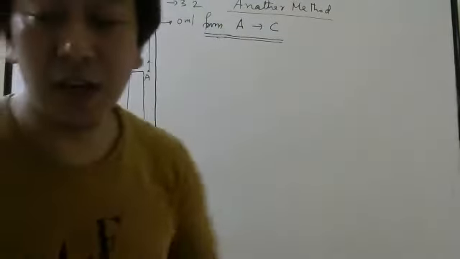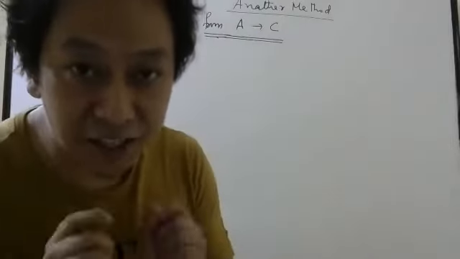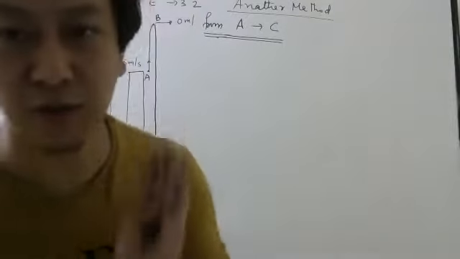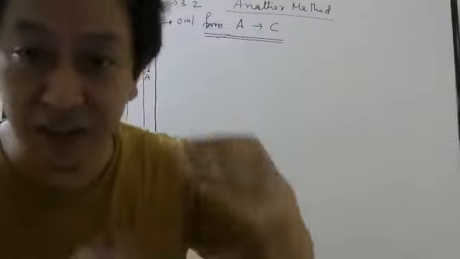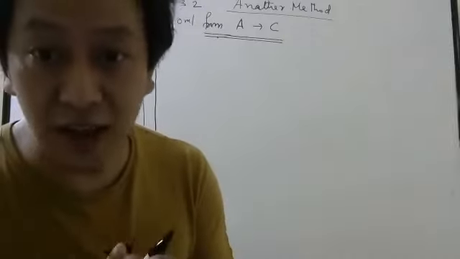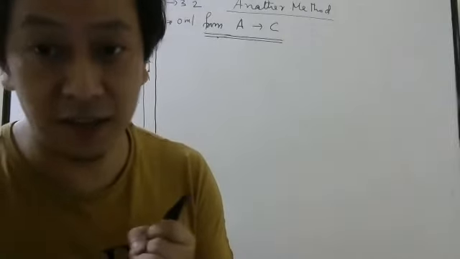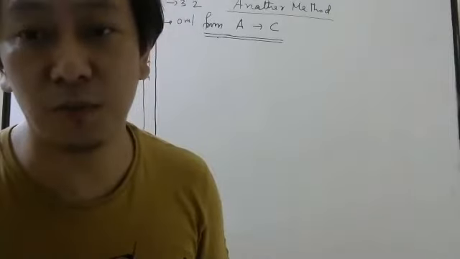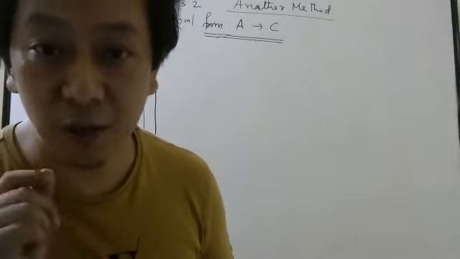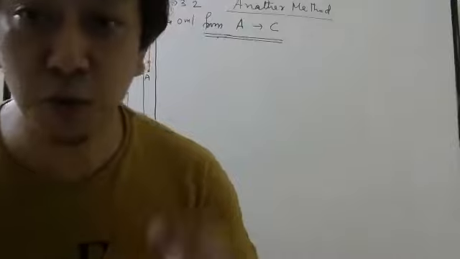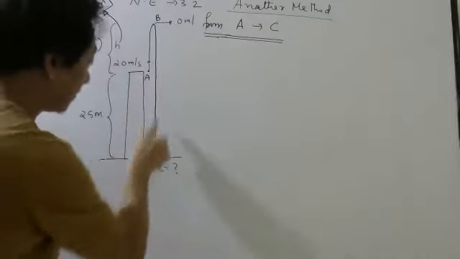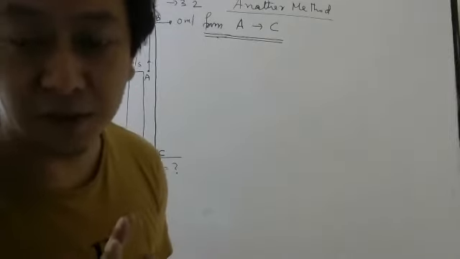Why can we use A to C? Students, as long as acceleration is constant, you can use those 3 equations between any 2 points. Yes or no? That is the first thing I taught you. After deriving the equations, I taught you how to use them. But if acceleration is not constant, don't even think of those formulas. If acceleration is constant throughout the motion, then you can apply those equations between any 2 points. So I want to directly find time taken from A to C. You are understanding? Understood what I'm trying to do? First you tell me that.